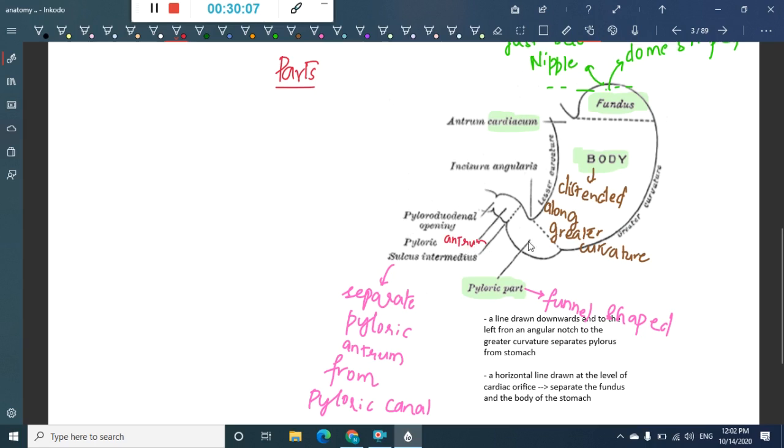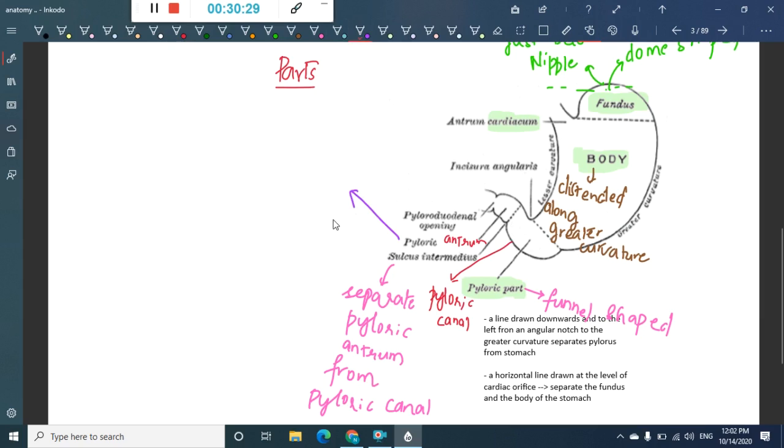Okay, this pyloric part, here you have the pyloric canal. So this is the pyloric canal. The sulcus intermedius will separate the pyloric canal and the pyloric antrum. We will see a few sentences about the pyloric antrum.